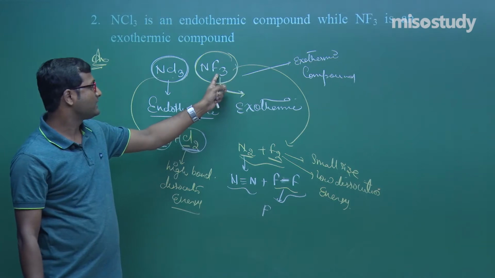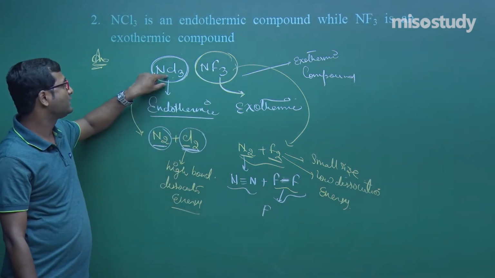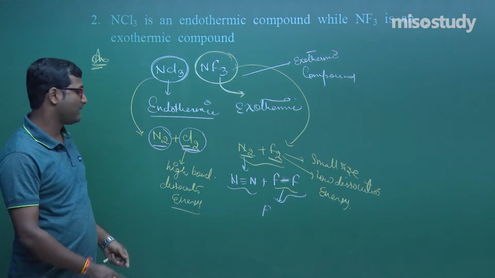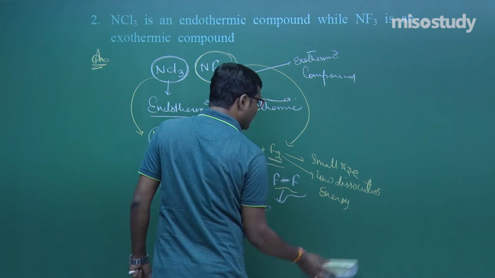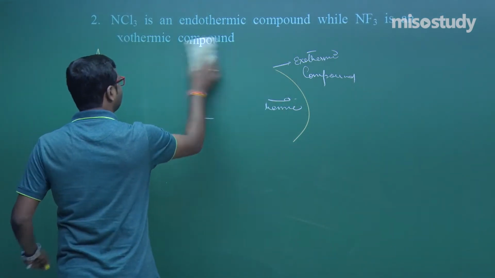And this one is stable: the bond dissociation energy of NF3 is more than the bond dissociation energy of NCl3. Clear, my friend? This is the explanation. Now I am going to rub this part and we will discuss the next question. Listen to what I am telling.